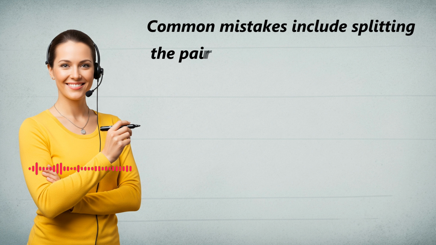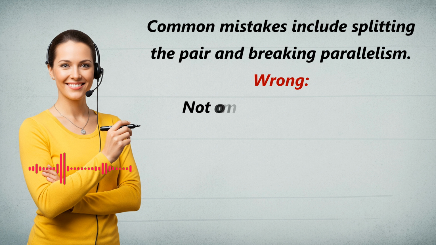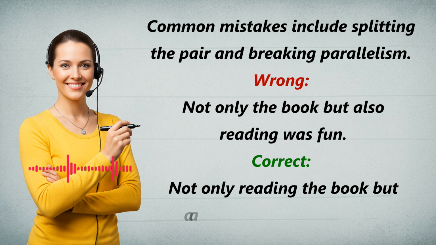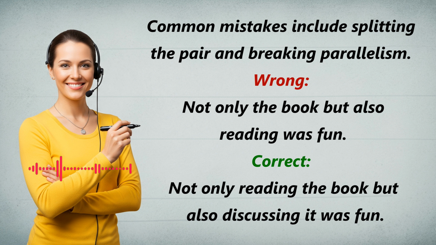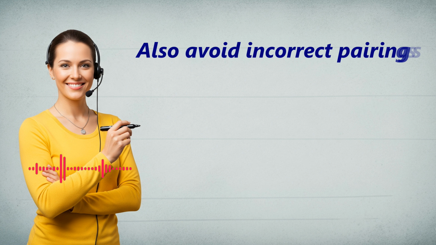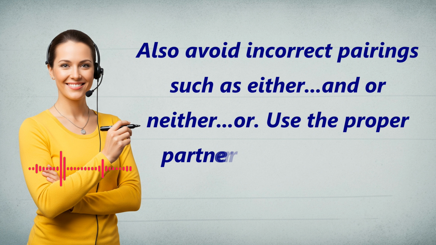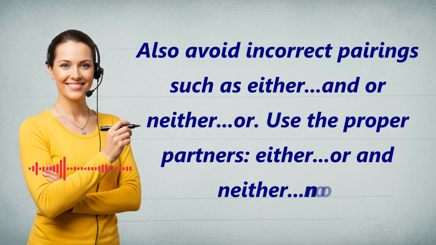Common mistakes include splitting the pair and breaking parallelism. Wrong: Not only the book, but also reading was fun. Correct: Not only reading the book, but also discussing it was fun. Also, avoid incorrect pairings such as either, and or neither, or; use the proper partners, either, or and neither, nor.